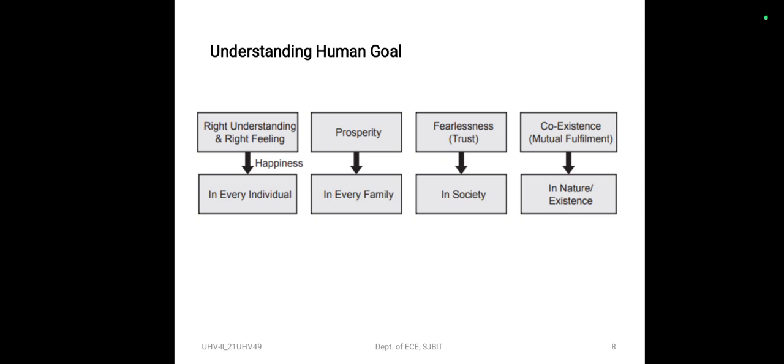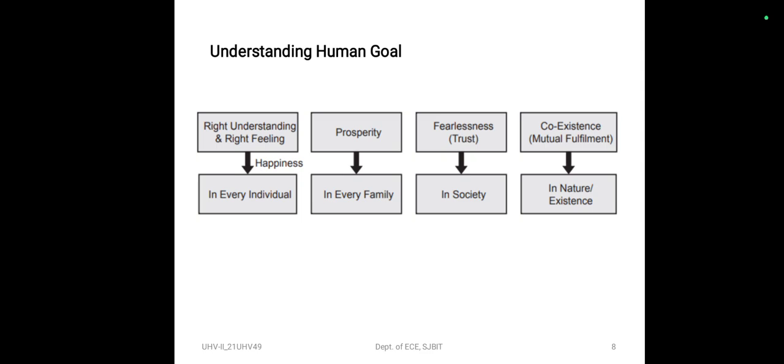Can you see that? The next question is that if all four are required, then from where do we need to start? Will we start with right understanding, right feeling in the self or individual, or with prosperity in every family, or fearlessness in the society, coexistence in nature and existence? Since the individual human being is a basic building block for the family, which is the basic building block of society, ensuring right understanding and right feeling in every individual is the first thing to do.